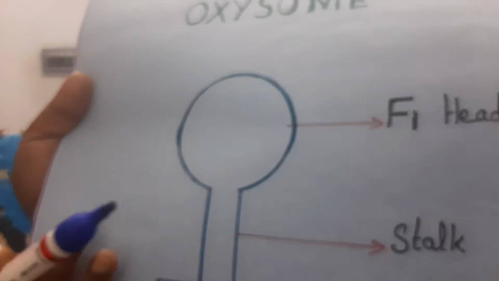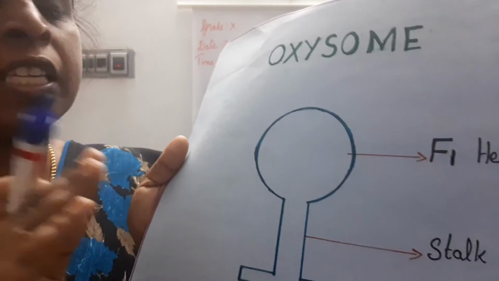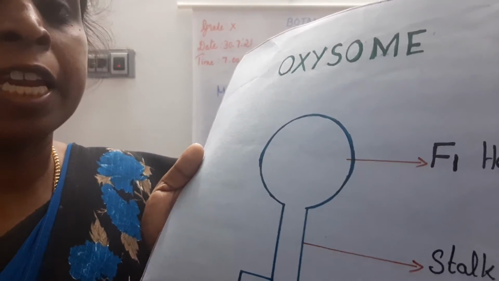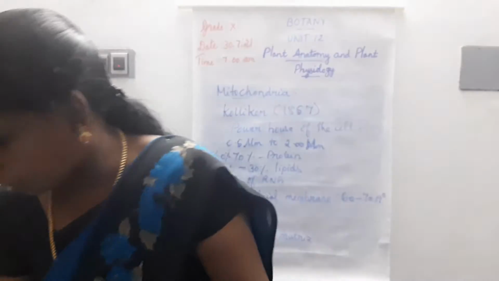The oxisome is otherwise called F1 particles. It helps to synthesize ATP. It is helping ATP synthesis. Have you understood? This is about oxisome.